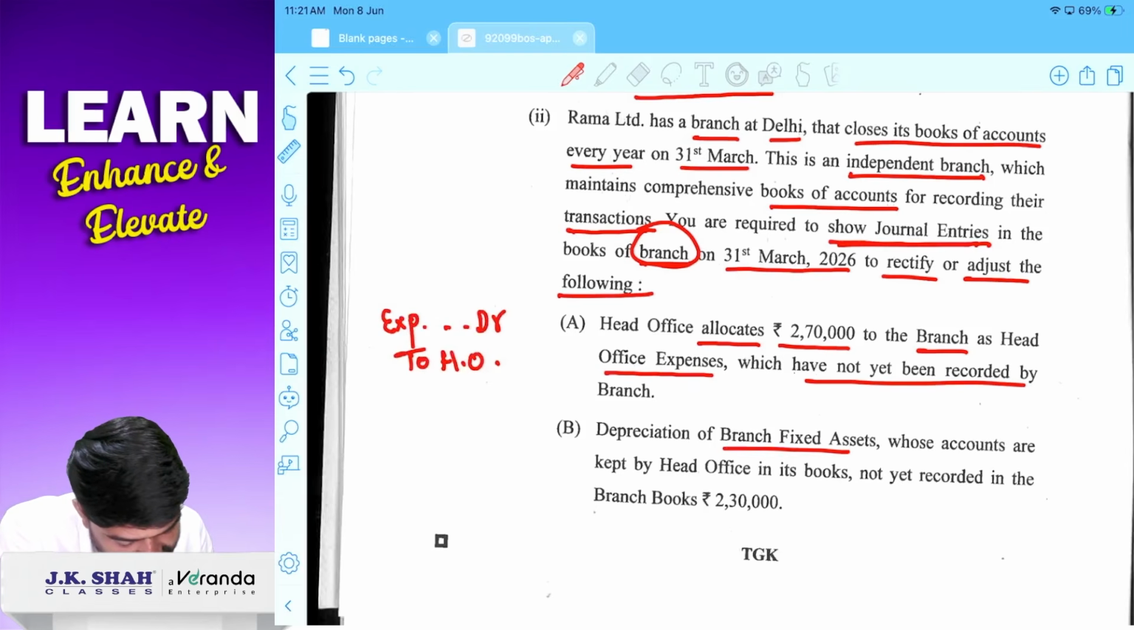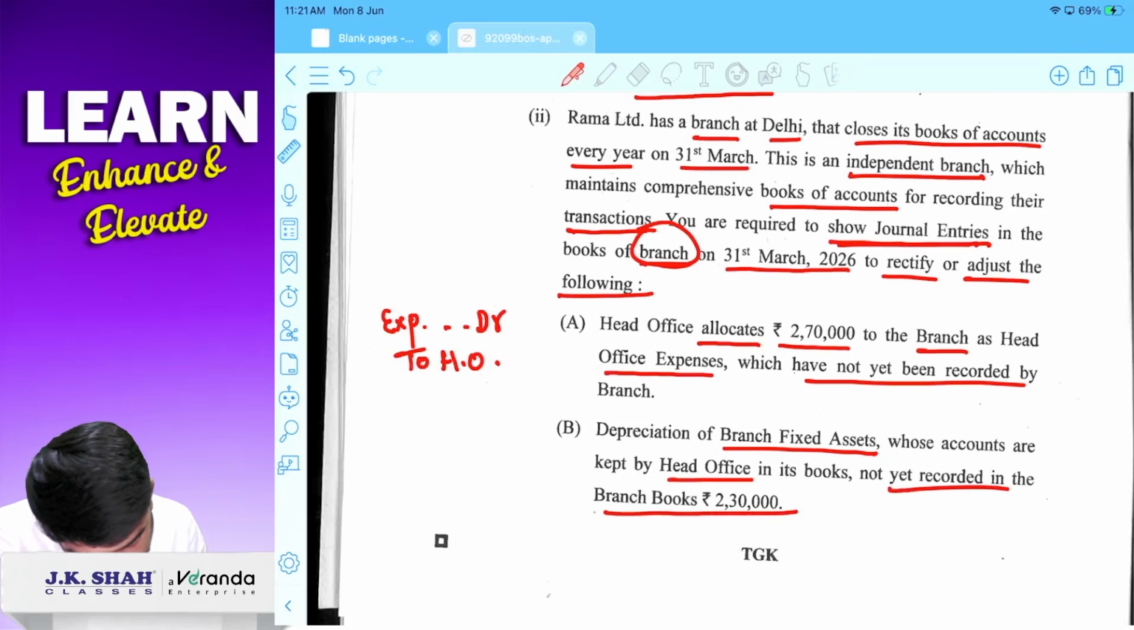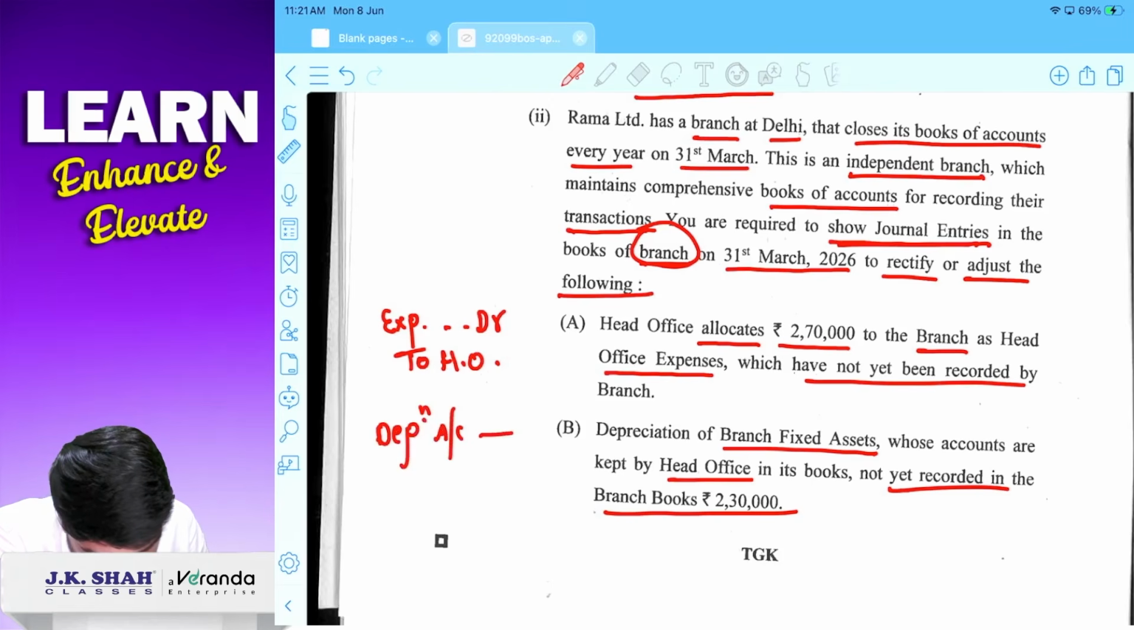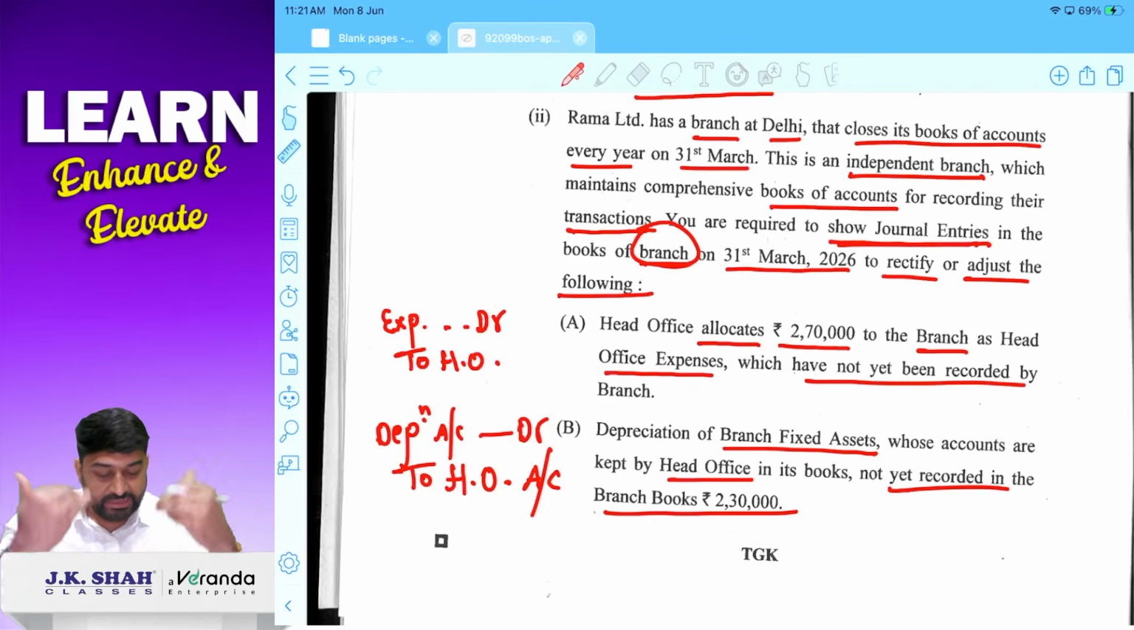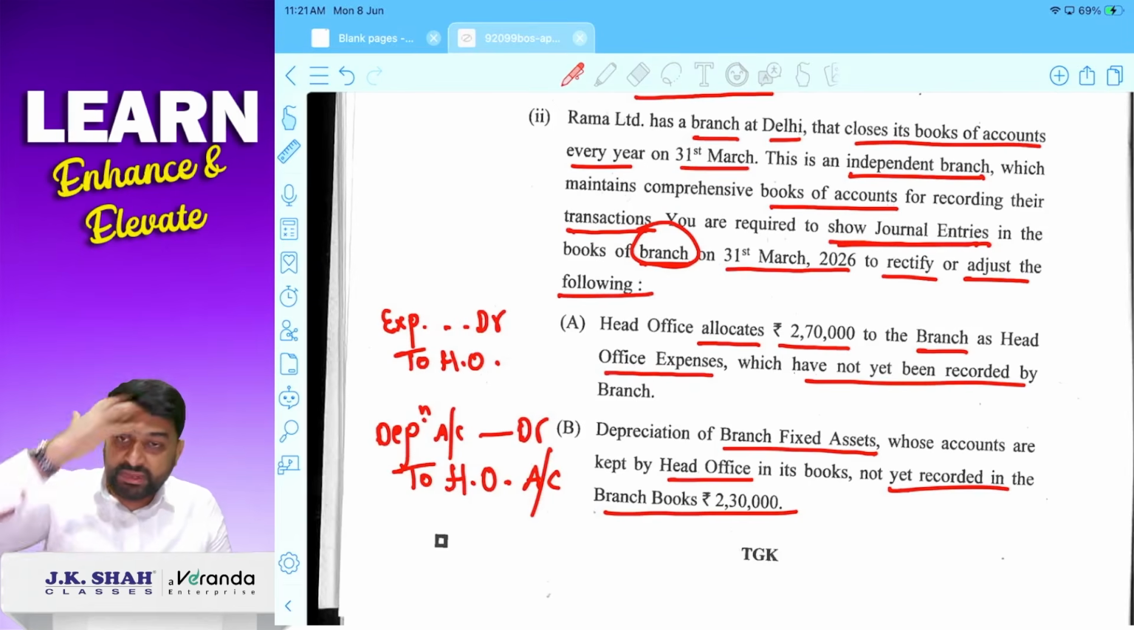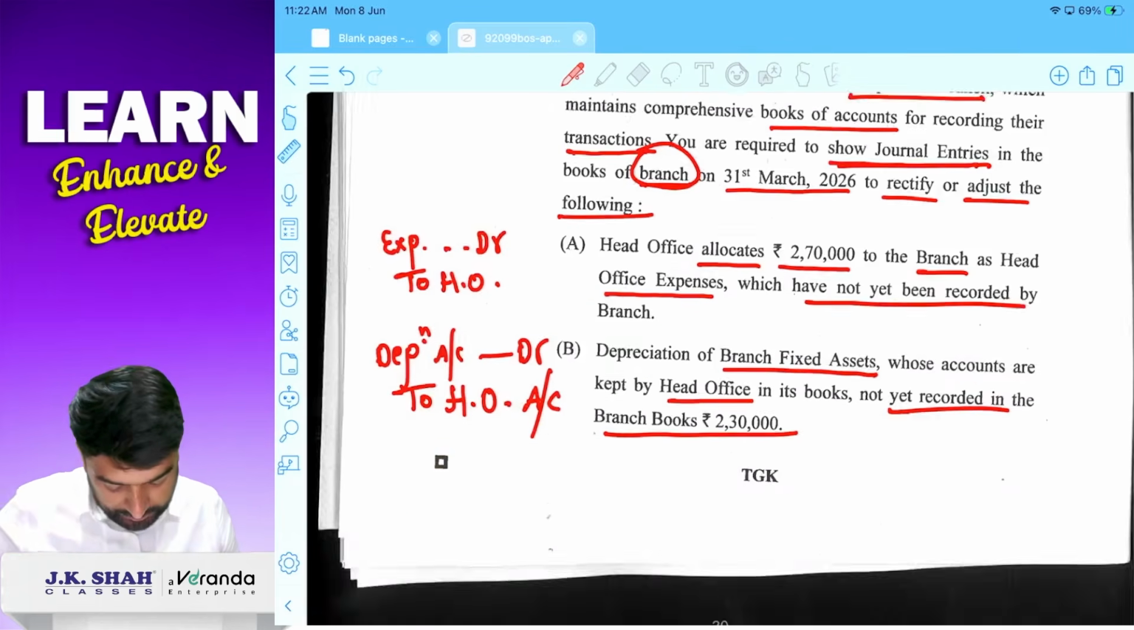Depreciation on branch fixed asset whose accounts are maintained by HO not yet recorded in the branch books 2,30,000. So entry क्या आएगा? Branch will debit depreciation account, debit to HO. लॉजिकली एंट्री आता है डेप्री टू फिक्स्ड एसेट, बट फिक्स्ड एसेट तो अपने बुक में है ही नहीं, ब्रांच के बुक में है ही नहीं, HO के बुक में है, सो वी विल गिव क्रेडिट टू HO.